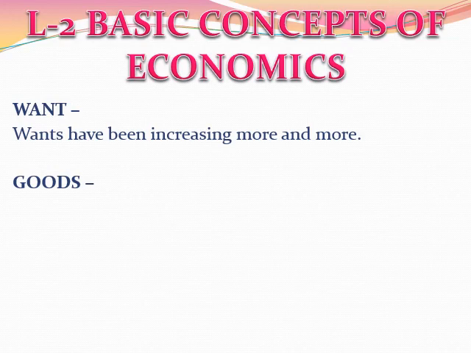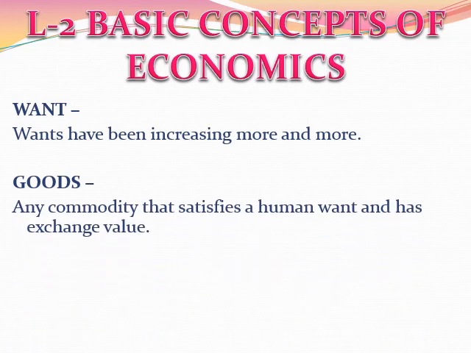The next is goods. Now goods are defined as any commodity that satisfies a human want and has exchange value. So goods are things that satisfy our wants and they have an exchange value. For example, things like furniture, clothes, milk, they will all be considered to be goods or commodities, and they are all tangible materials.